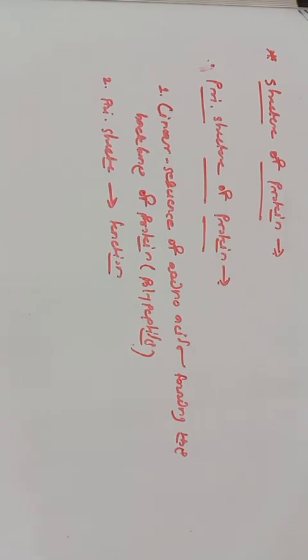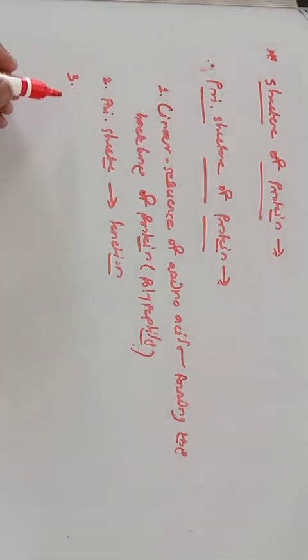Again, the vast majority of genetic diseases are due to abnormalities in the amino acid sequence of the protein. That is, whatever the genetic disease or genetic disorder, it is due to an abnormality in the amino acid sequence of the protein.